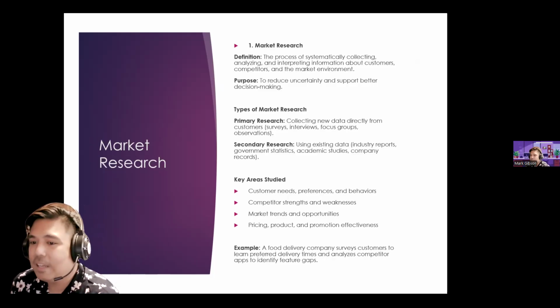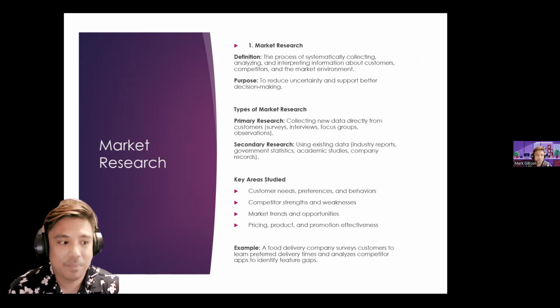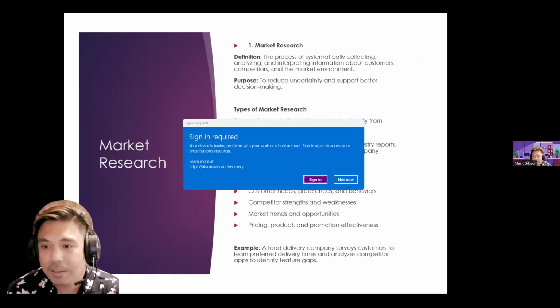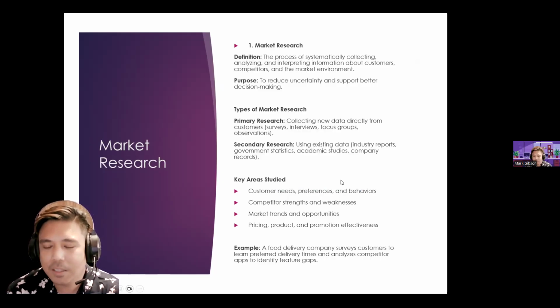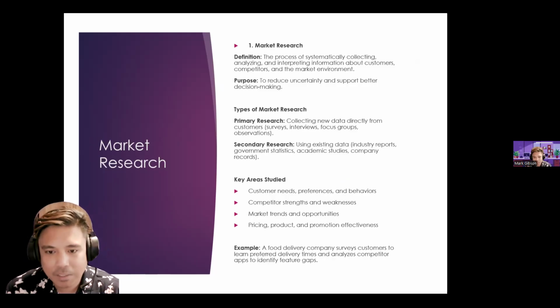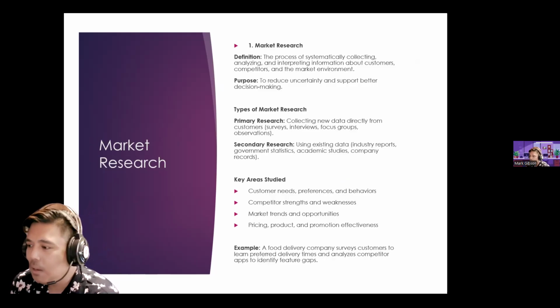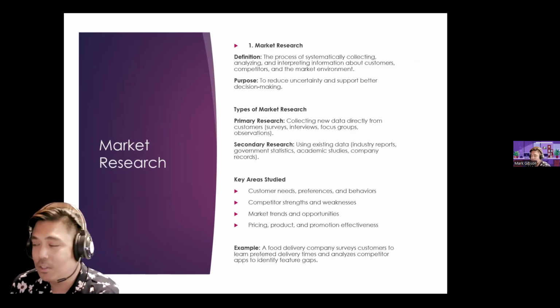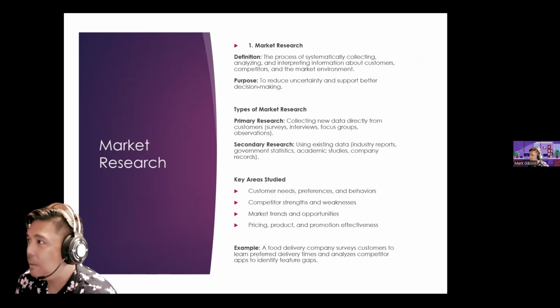Competitor strengths and weaknesses. Say I'm from Pfizer. Obviously, I'd like to understand the key strengths and weaknesses of my competitors. So who are my direct competitors? These are the branded pharmaceutical companies like Johnson and Johnson, GlaxoSmithKline, Boehringer.